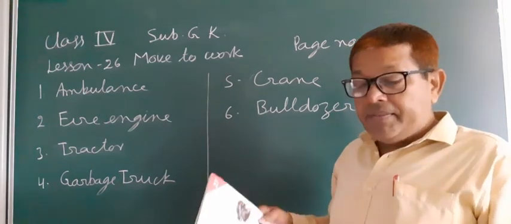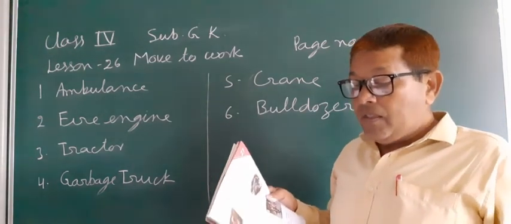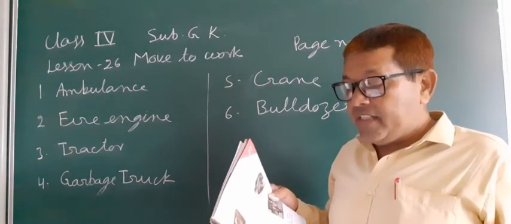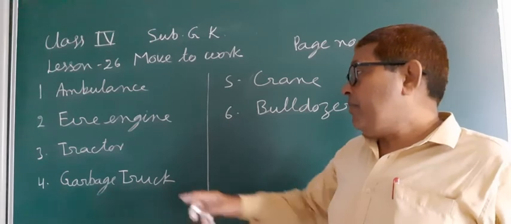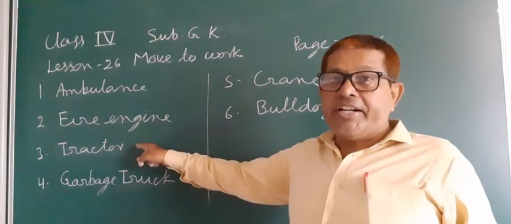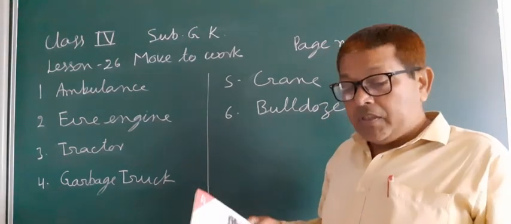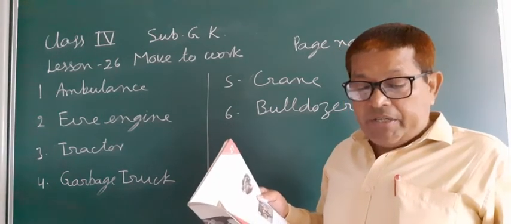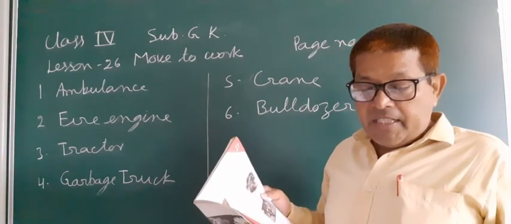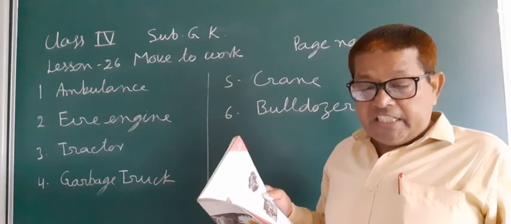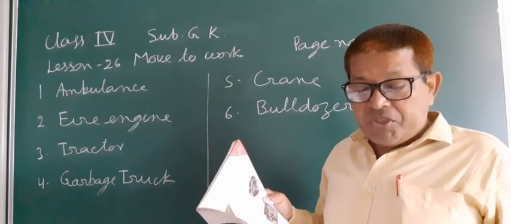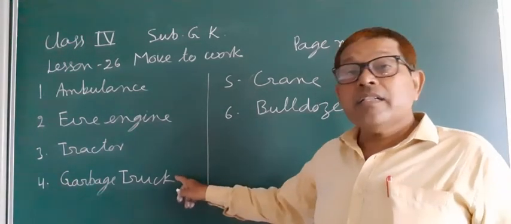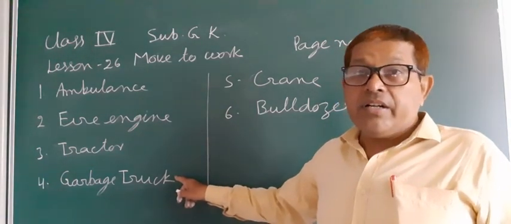Now third, farmers use this wonder machine to increase their produce. The name of this wonder machine is tractor. Now fourth, we produce a large quantity of waste materials every day. This vehicle is used to carry waste and other garbage. So this is the garbage truck.